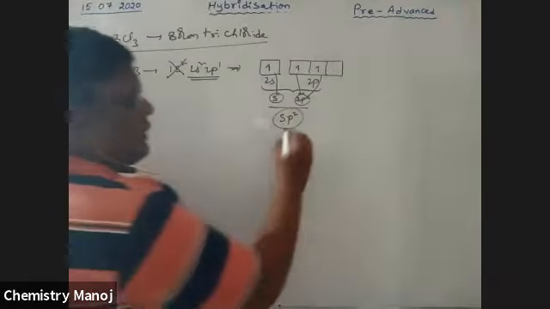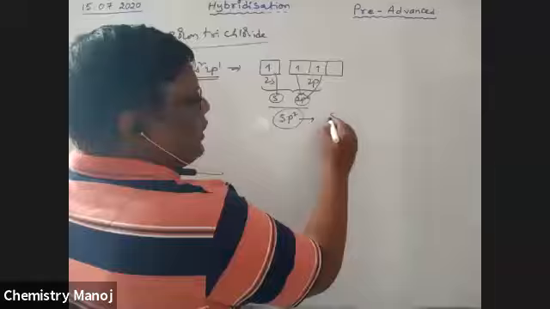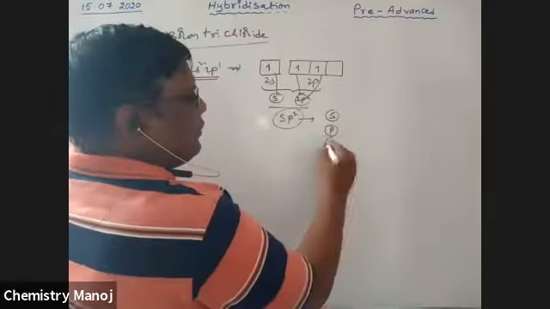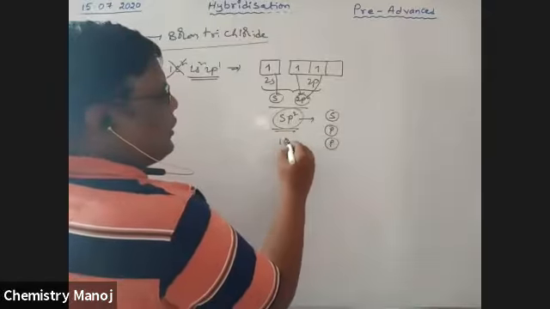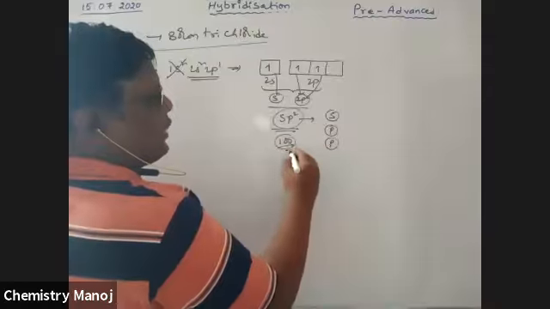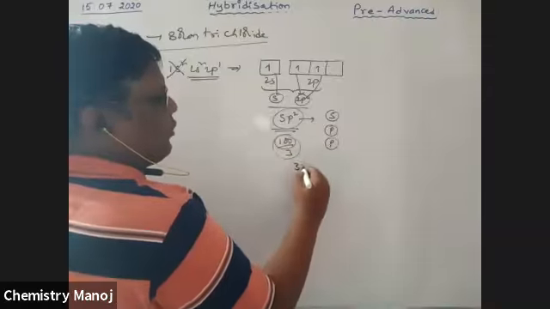In sp2 hybridization, s orbital and 2 p orbitals mix. That means it is 100%. So 3 orbitals means 100 divided by 3, that is 33.3%.